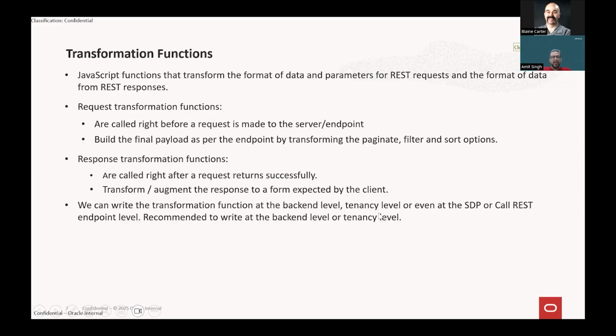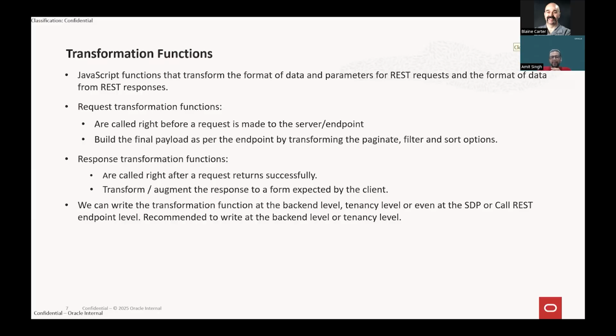And we can write the transformation function at multiple places. We can write it at the tenancy level, at the service connection level, at the backend level. We can also write the transformation function at the individual SDP level, or even at the call REST endpoint action.